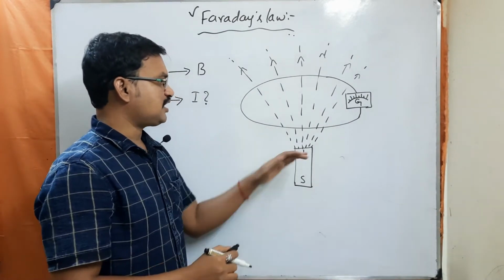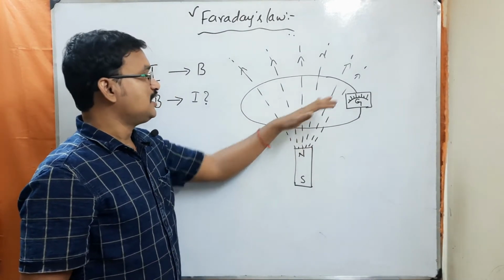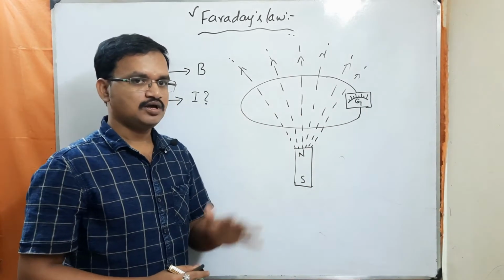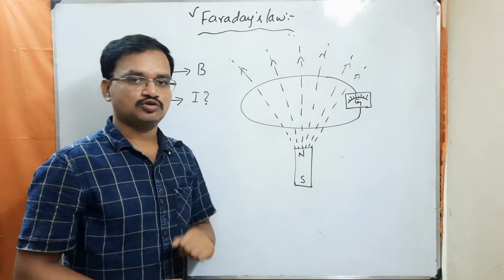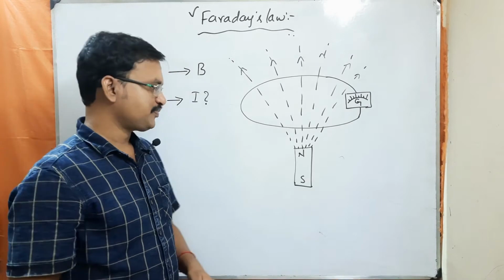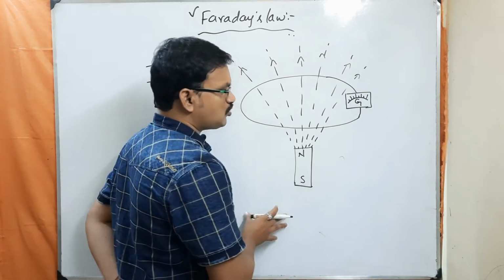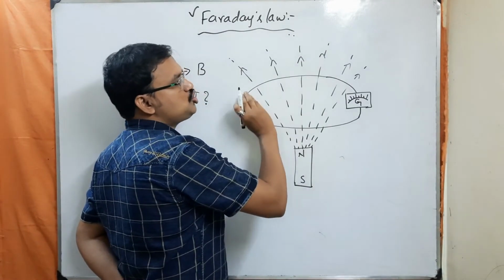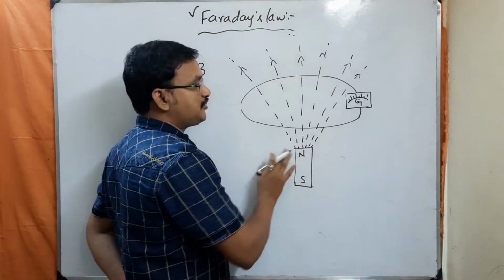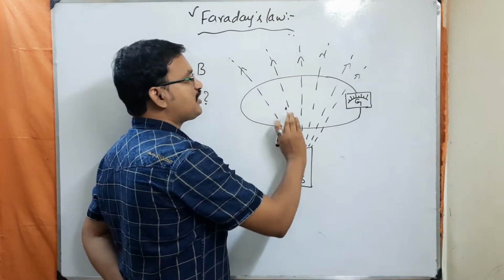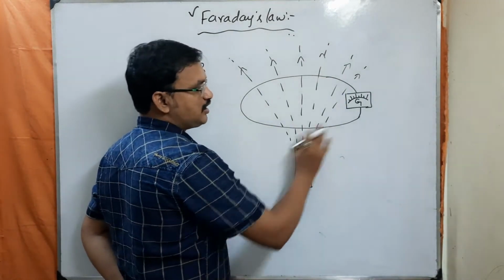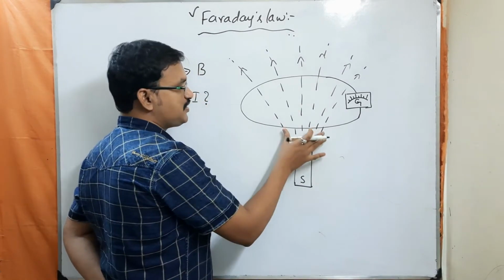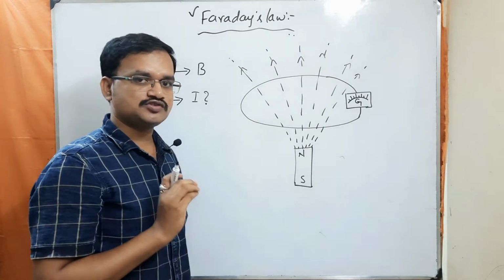So the number of magnetic field lines that are penetrating through this loop, we call it magnetic flux. Understood? So what does he want to know here? He wants to know whether this magnetic field can induce some current in the conducting loop or not. If it induces some current in the loop, then you are going to see some deflection in the galvanometer. That's what he wants to know.